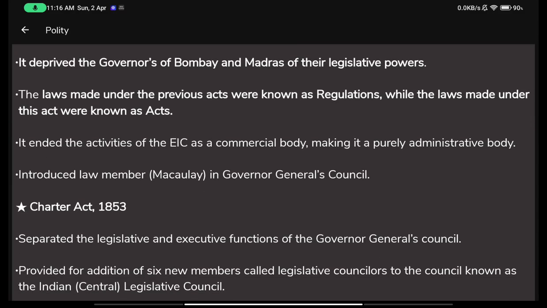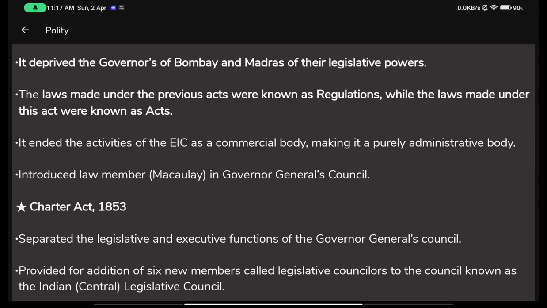It ended the activities of the East India Company as a commercial body, making it purely an administrative body. So now it ended all the powers of the East India Company and made it a subsidiary of the British government. Now you will completely work under us. You are no more a trading company, and you will only work with us as an administrative body. You will help us govern these people. Now you are no more a company, but part of the government.